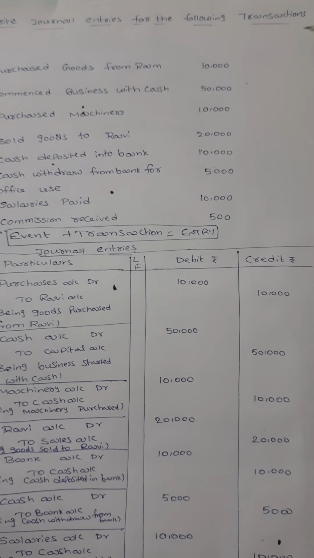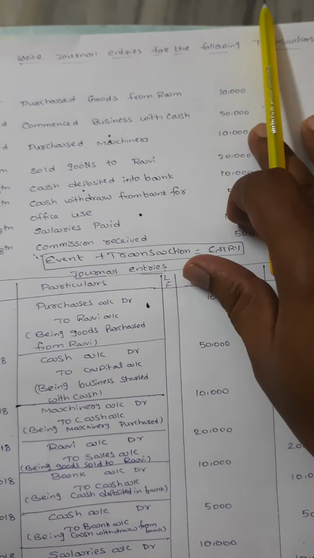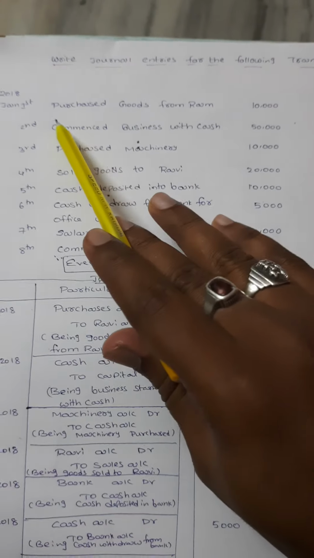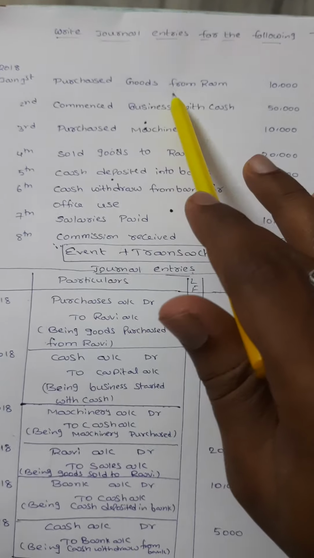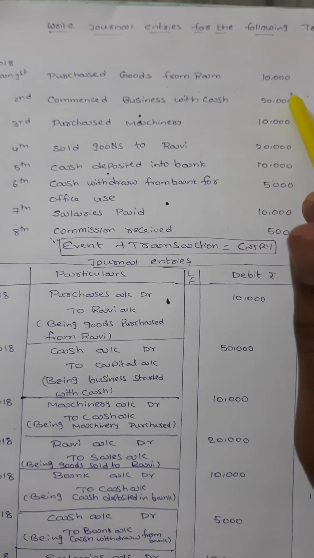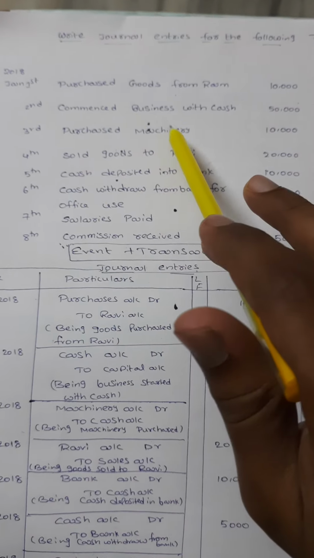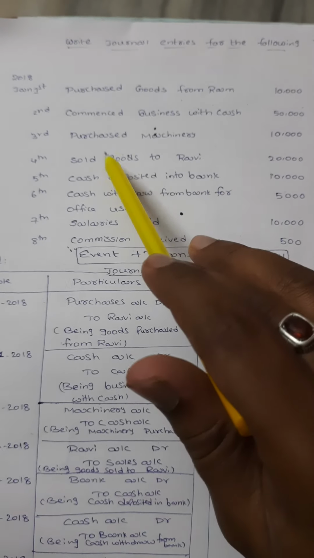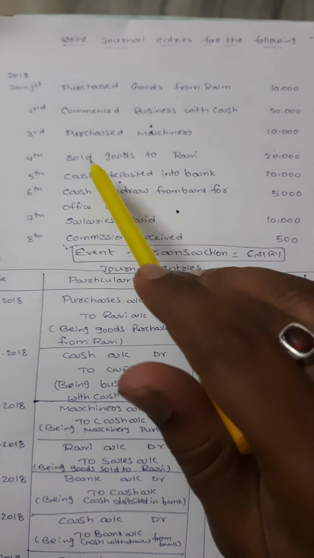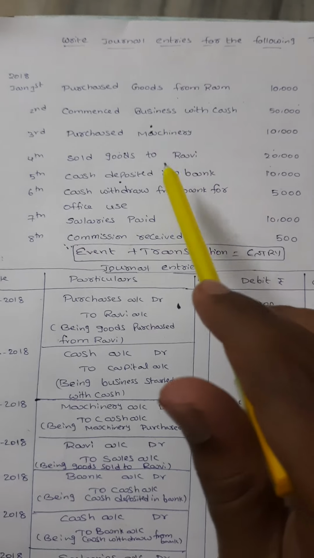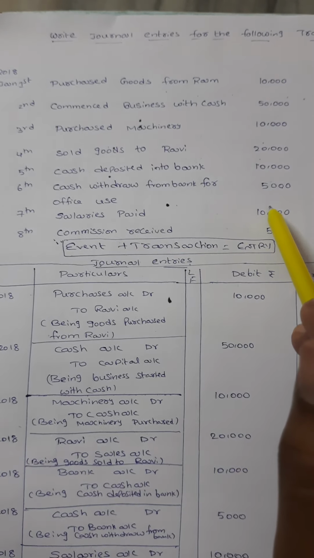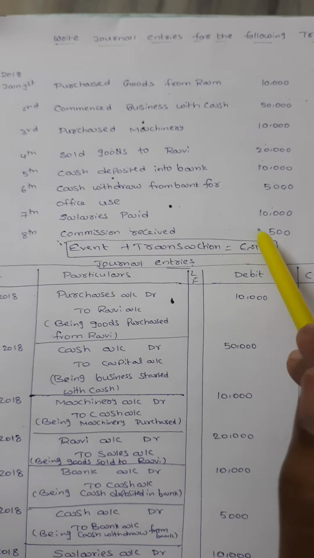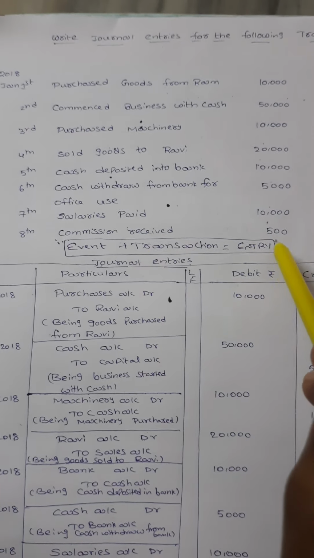Write journal entries for the following transactions. Taking the example of 2018 Jan 1st: purchased goods from Ram 10,000; second, commenced business with cash 50,000; purchased machinery 10,000; sold goods to Ravi 20,000; cash deposit into bank 10,000; cash withdrawn from bank for office use 5,000; salaries paid 10,000; commission received 500.